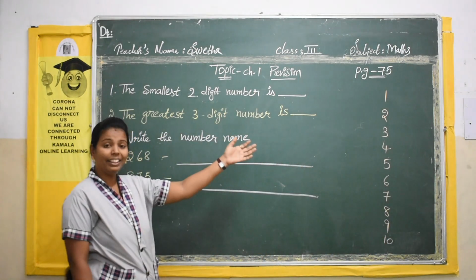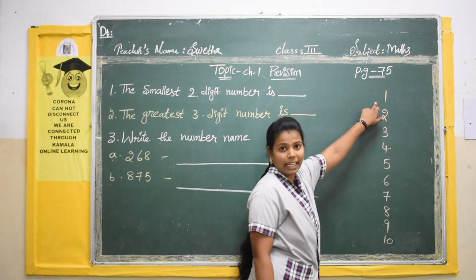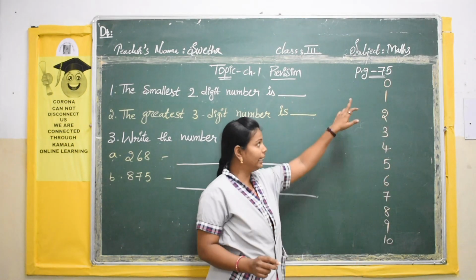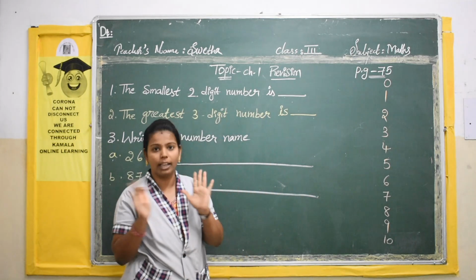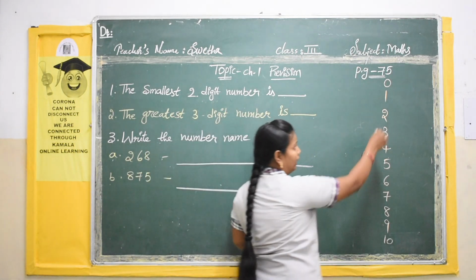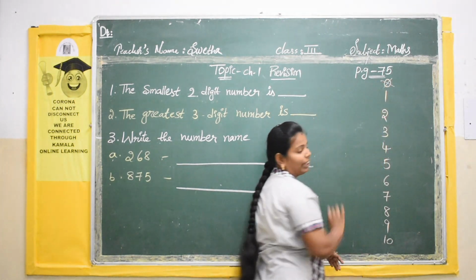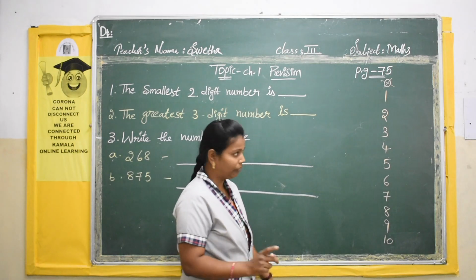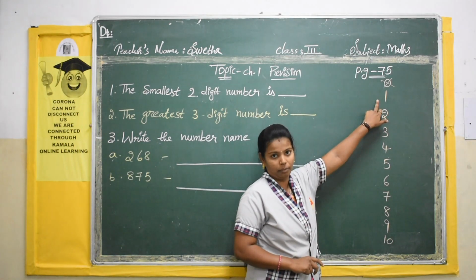Where does the number start? Here the number starts from 1. Actually you have 0 also, but a single 0 means nothing and will not have any value. So we will take from 1.